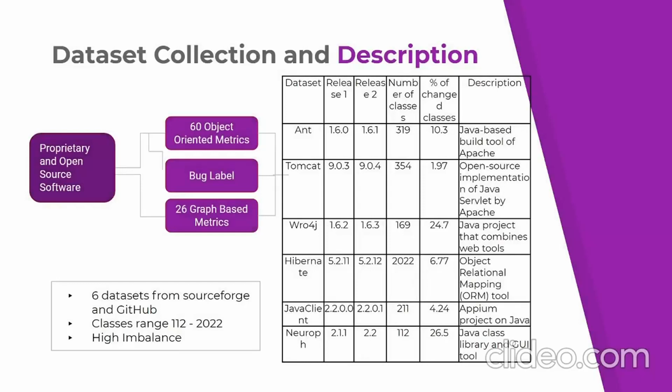The performance of these techniques has been compared on 6 datasets that are collected using SourceForge and GitHub. 2 consecutive versions are selected for each project, where changes from the next version compared to the previous version are recorded. 60 object-oriented and 26 graph-based metrics are combined using the proprietary tool Understand and a publicly available dataset. These datasets vary in terms of the percentage of imbalanced classes from 1 to 76%.